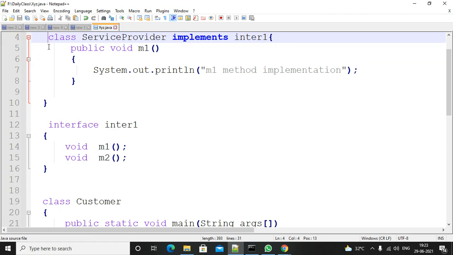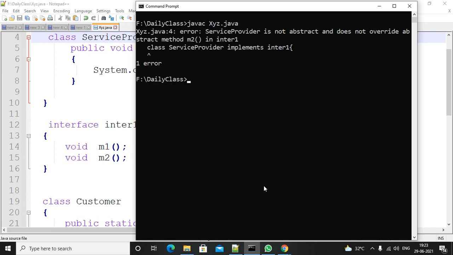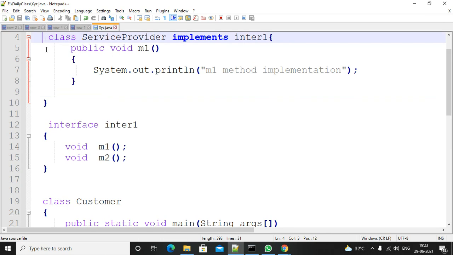Otherwise you will get a compile error. Right? So clear the screen, javac XYZ.java. You compiled it, and you are getting the error message saying that M2 is not overridden. The M2 method of the interface is not overridden, since the class is non-abstract. So in this case, you define this class as an abstract class.